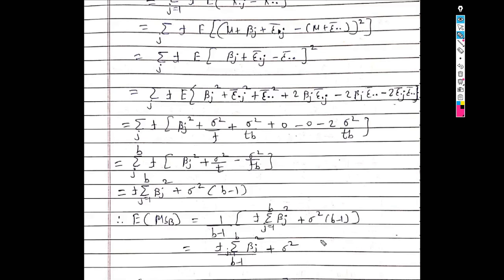Now we are going to discuss hypothesis testing in randomized block design. So in RBD we test the hypothesis H01, there is no significant difference between treatment effects, versus H1, at least 2 treatment effects differ significantly.